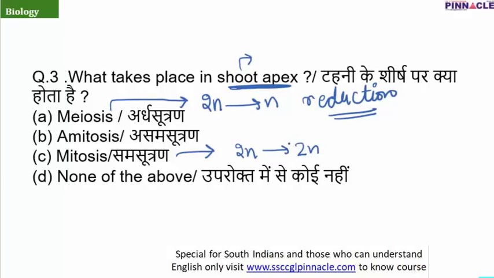The meiosis kind of process occurs when we need to form gamete cells. But what is asked to you? Shoot apex, and there is no formation of gametes in the shoot. So the correct answer will be mitosis. Amitosis is a kind of asexual reproduction. It is not a kind, it is a division, but because shoot apex, shoot is something which we say for angiosperms, which are the developed forms, asexual reproduction is usually not present there.